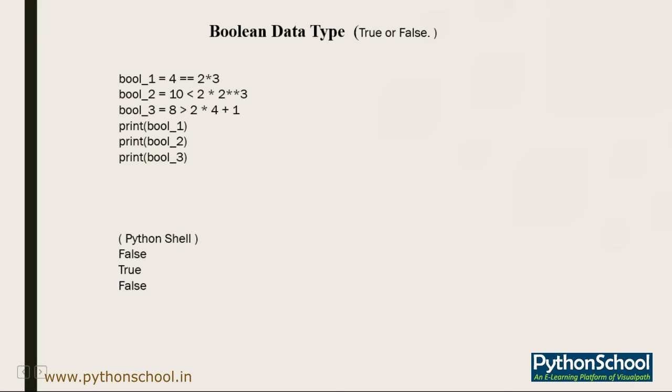Whenever we call those variables in the print function, it gives a result in our Python shell: the first statement is false, the second statement is true, and the third statement is false. So whenever we use boolean data types, the value will be either true or false.